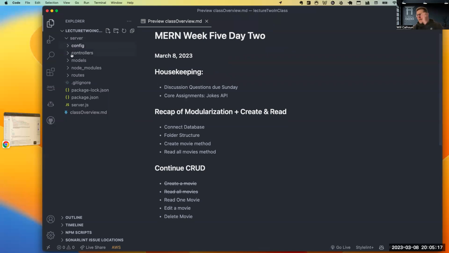Now, can anybody tell me what exactly controllers does? Maybe you can put that in the chat or come off mute. Just as a reminder, what do our controllers really handle from a base perspective?